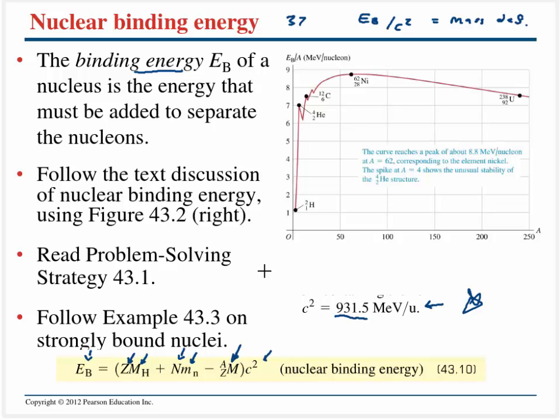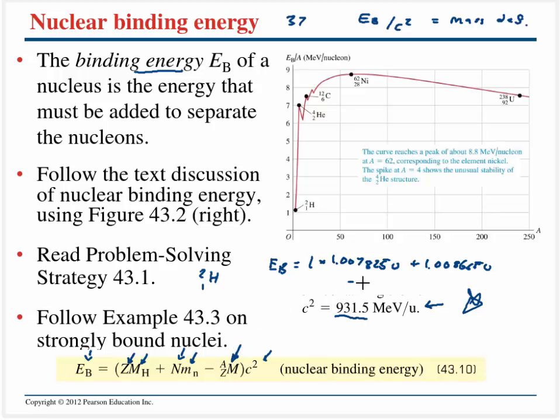So let's take a quick look for, let's just say, deuterium, which is this flavor of hydrogen. Let's calculate the binding energy really quick. The binding energy is going to be the number of protons, in this case 1, multiplied by the mass of the proton, 1.007825 U, plus the number of neutrons, which is also 1, with a slightly different mass, 1.008665 U, minus the mass of deuterium.